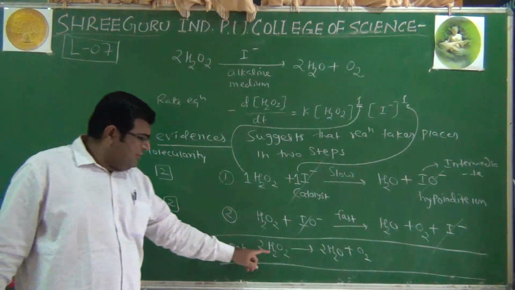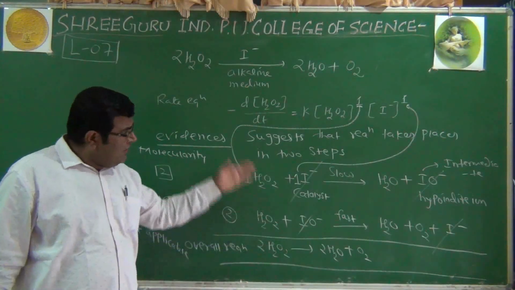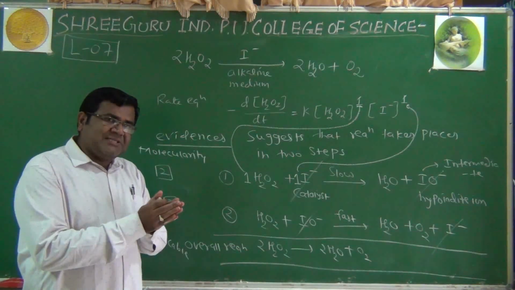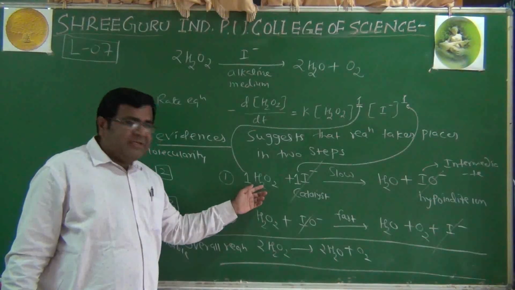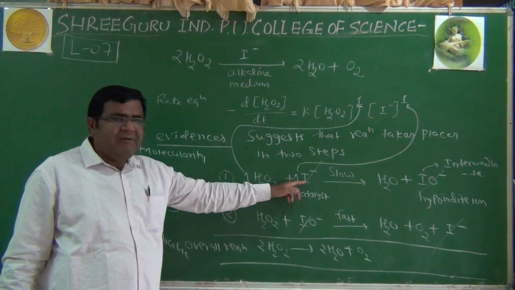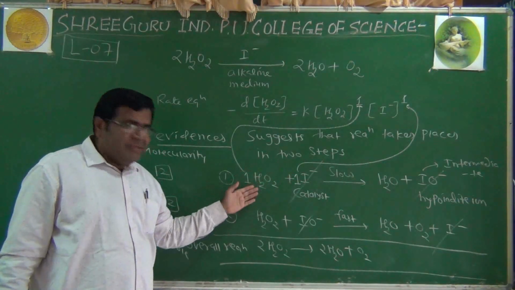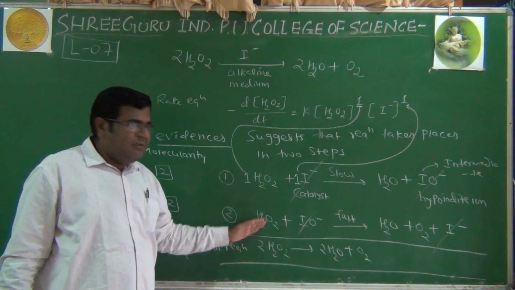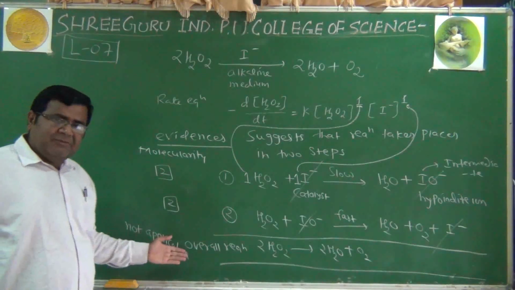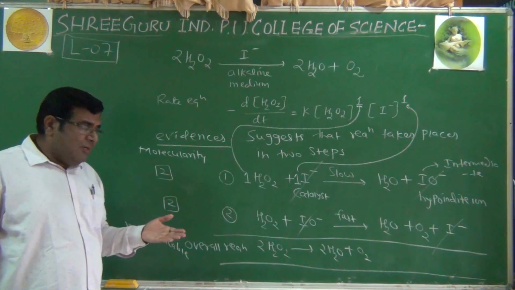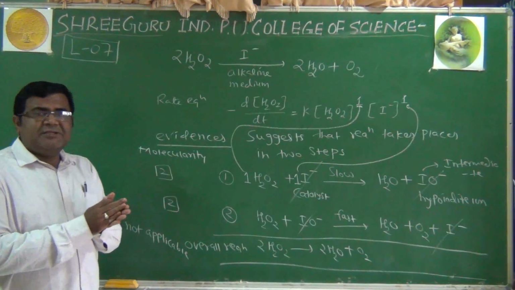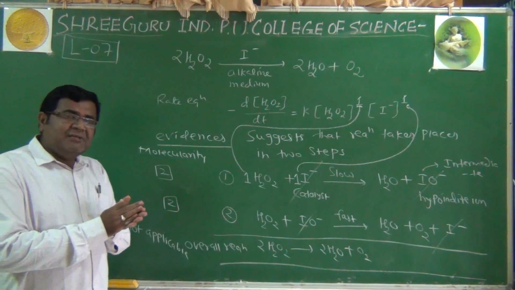If we say that the molecularity is 2, it suggests that two H2O2 molecules are colliding simultaneously. But the collision actually takes place in the first step between hydrogen peroxide and the iodide ion, and in the second step between hydrogen peroxide and the hypoiodide ion. So that's why it is not applicable, because the definition of molecularity says it is the number of reacting species which must collide simultaneously in an elementary reaction.